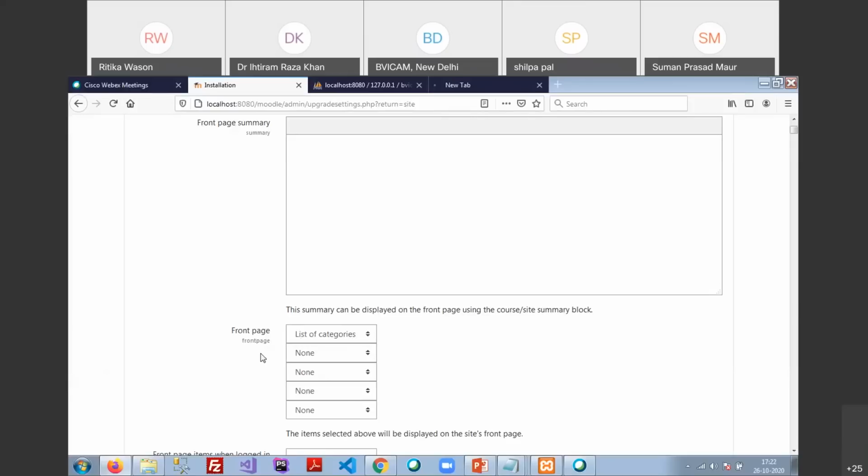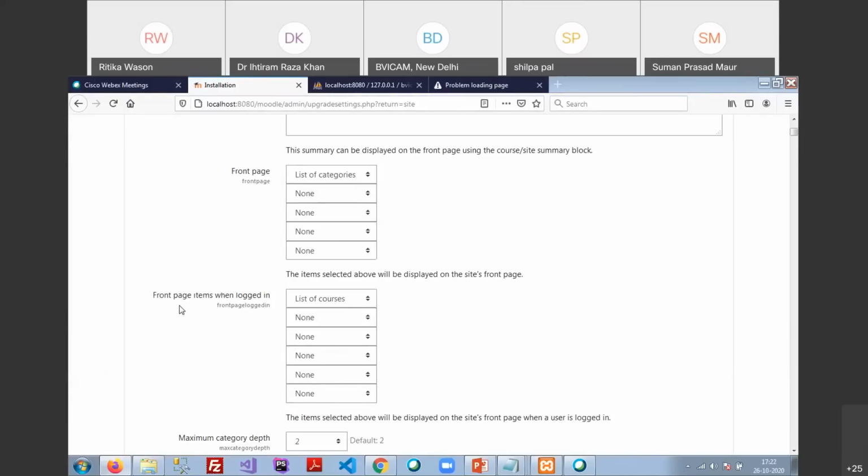Okay. So whenever a user visits your first page, he will be able to see the categories, like what kind of categories, how many categories of courses you are offering. Second one, once I log in, suppose I'm the user or a student, then he will be able to see the courses or the categories or the enrolled courses. How many courses the user has enrolled in to complete. Those courses list will be available.